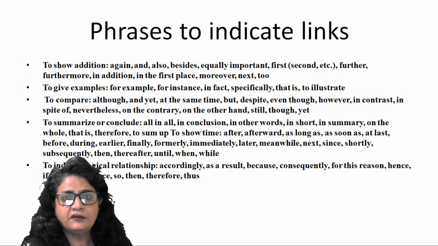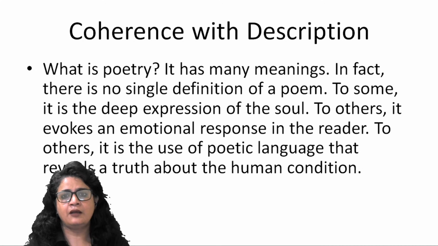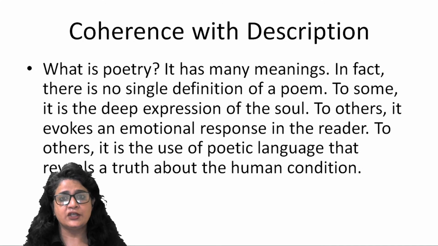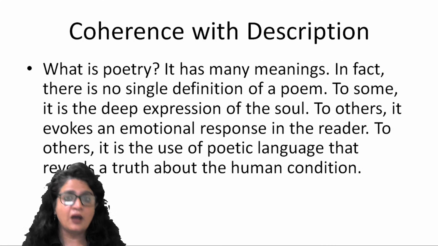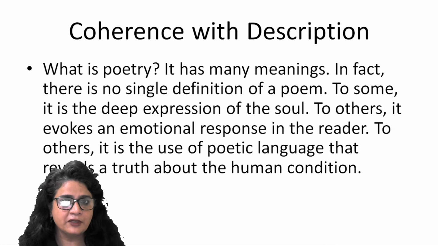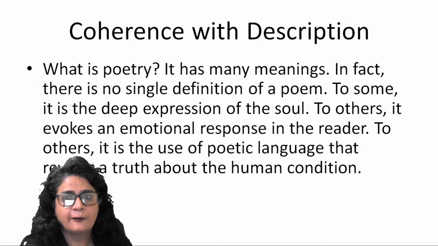So these were different paragraphs just to showcase how coherence can be achieved through different means, right? So you need to be aware of these different ways an author brings coherence and clarity in his paragraph. Because the paragraphs that you are going to encounter in paragraph questions will be written in varied, different styles, right?